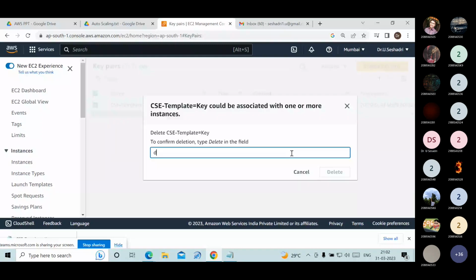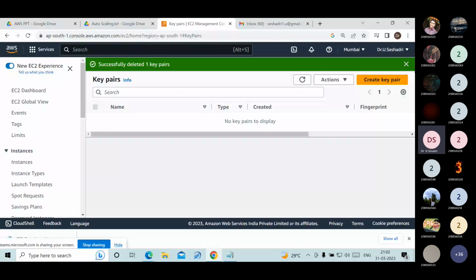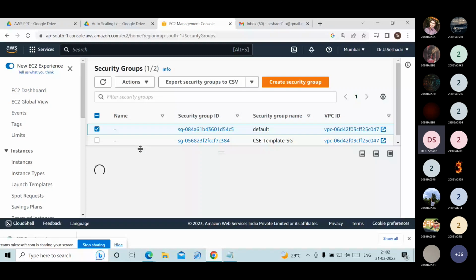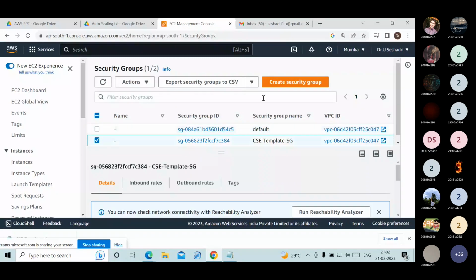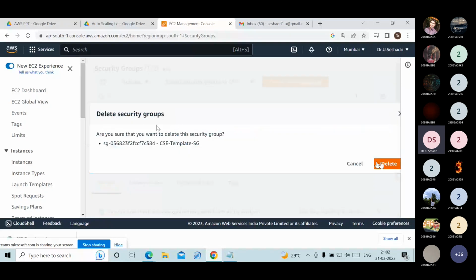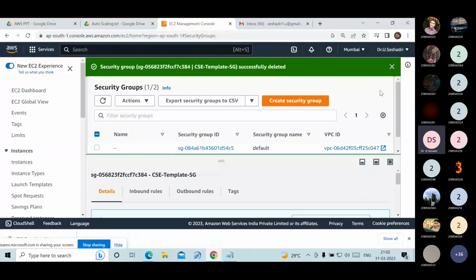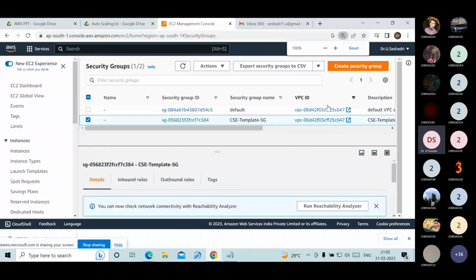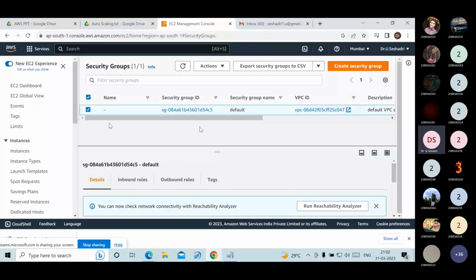The key pair is deleted. Go for the EC2 dashboard, security groups. This is the security group I created. Go for actions, delete security group, delete it. The security group is deleted. The default security group is there, we can leave that as it is.